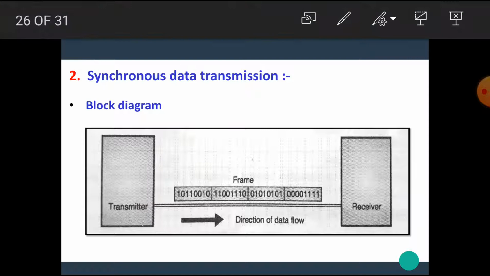This is the block diagram of synchronous data transmission. Here a transmitter and receiver are shown, connected with a single data wire or single data line, and the data is transferred in the form of frames. There is no gap between the two blocks of data.